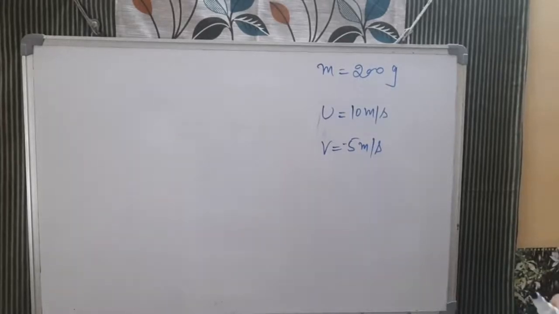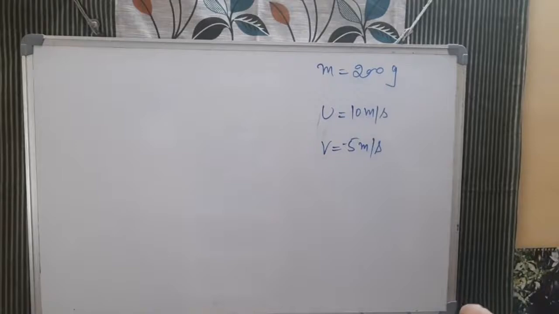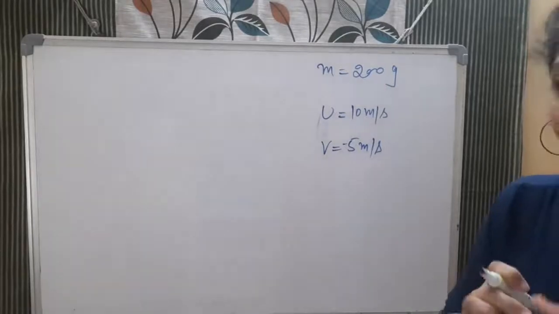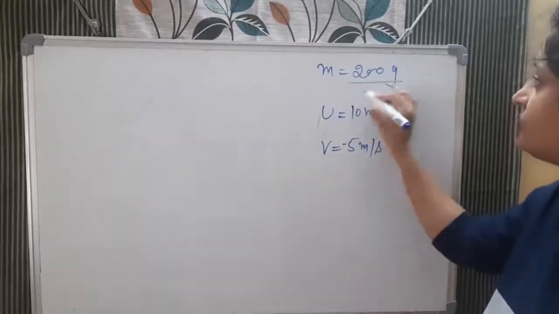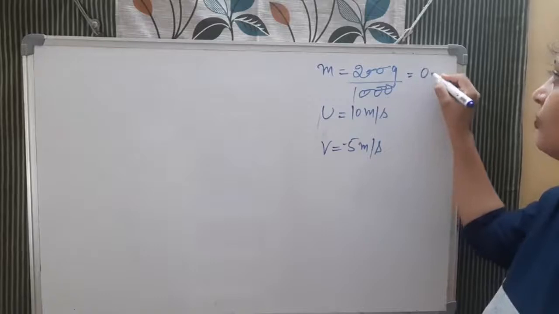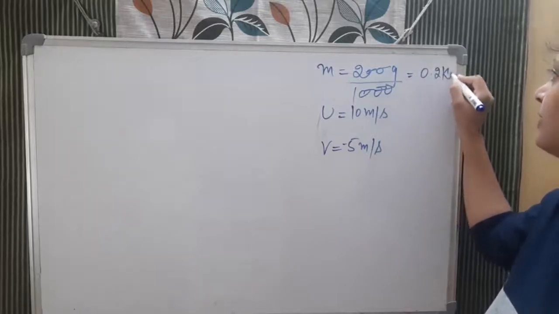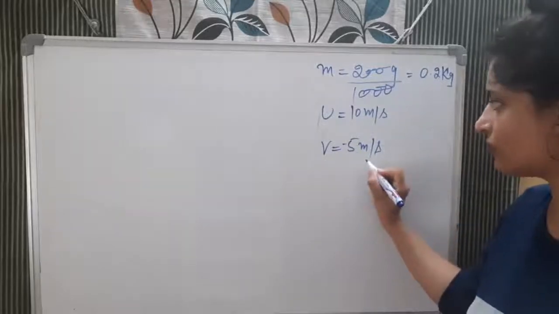So here you simply have to see what is your initial momentum, that will be mass into initial velocity, and the final momentum, that will be mass into final velocity. First you have to convert mass into kg: 200 by 1000, it will be 1 by 5, 0.2 kilogram. This will be your mass, this is your initial velocity, and this is your final velocity.